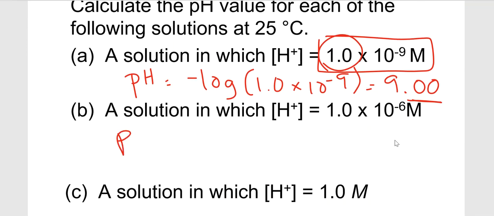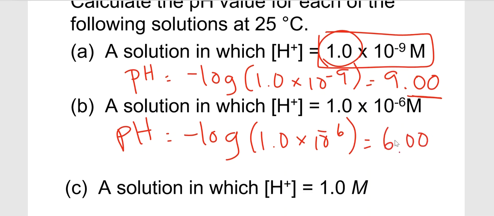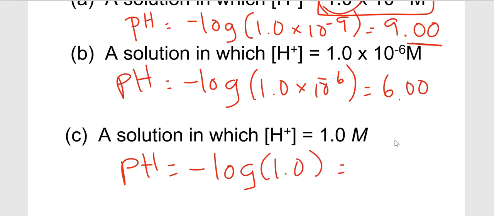So now for this one, the pH is going to be equal to negative log 1 times 10 to the negative 6. Plug into the calculator, you have 6.00. And then over here, if the concentration of H plus is equal to 1, negative log 1 is going to be equal to 0. So this one is super acidic.